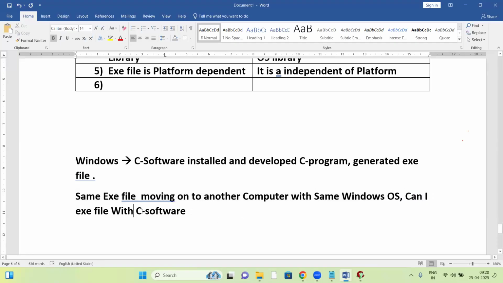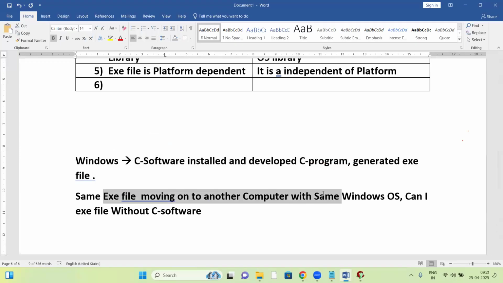Can I run the exe file without C software? Yes, we can run it. Let me repeat the point once again. Suppose C software is installed, a C program is developed, and an exe file is generated on Windows OS. The same exe file moved onto another computer with the same Windows OS can run, because the OS is the same.